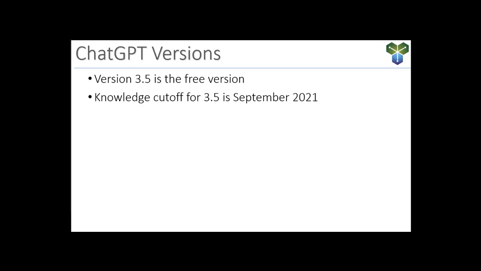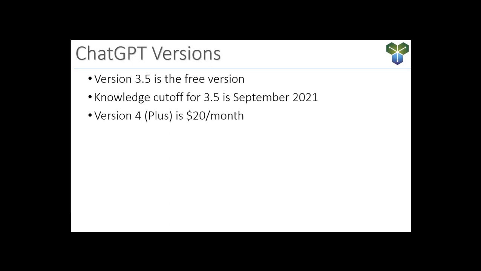The other important characteristic to know about version 3.5 is that the knowledge cutoff is September of 2021. And so remember, AI is just taking a bunch of information that it knows about and basically regurgitating what it has learned. So if I ask it about something that happened in 2022 or 2023, it's not going to have that knowledge. Let's say, for example, I'm looking at purchasing a car and I ask it about the safety features of the 2023 Toyota Camry. It's not going to have that knowledge. So we have to understand when the knowledge cutoff is.